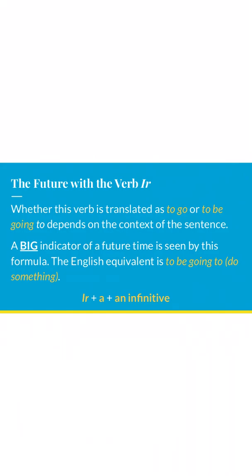All right, so we have a little formula here, super easy to adapt to. It says whether this verb is translated as literally to go or to be going to depends on the context of the sentence. A big, and obviously I mean big, indicator of a future time is seen by this formula. The English equivalent is to be going to and then do something. That formula is ir plus a plus an infinitive. Okay, make sure you write this down. Super important step. Ir plus a plus an infinitive.